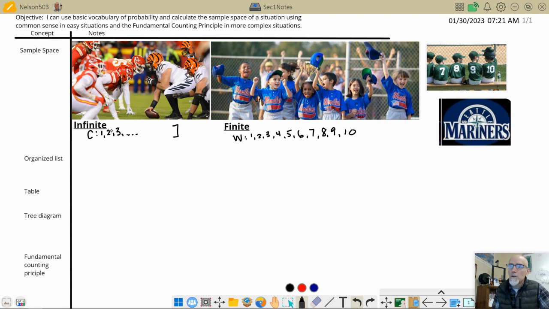And this one over here is an infinite situation where there's infinitely many different ways that the Chiefs could have won. All right. Now, how about we compare? There's a word called discrete here. So we're going to get infinite discrete. I'm going to add a vocabulary word right here.